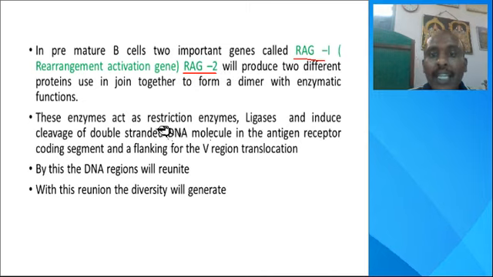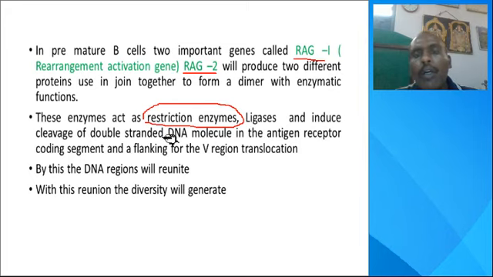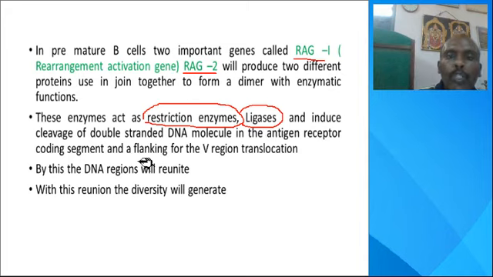These enzymes act as restriction enzymes, which are termed chemical knives. They cut the DNA parts, and annealing also is done. Annealing means attaching; ligases act in annealing. So these cut or attach the DNA molecules, including the flanking regions. By this, the DNA regions reunite and diversity arises. That's why it is termed combination diversity.